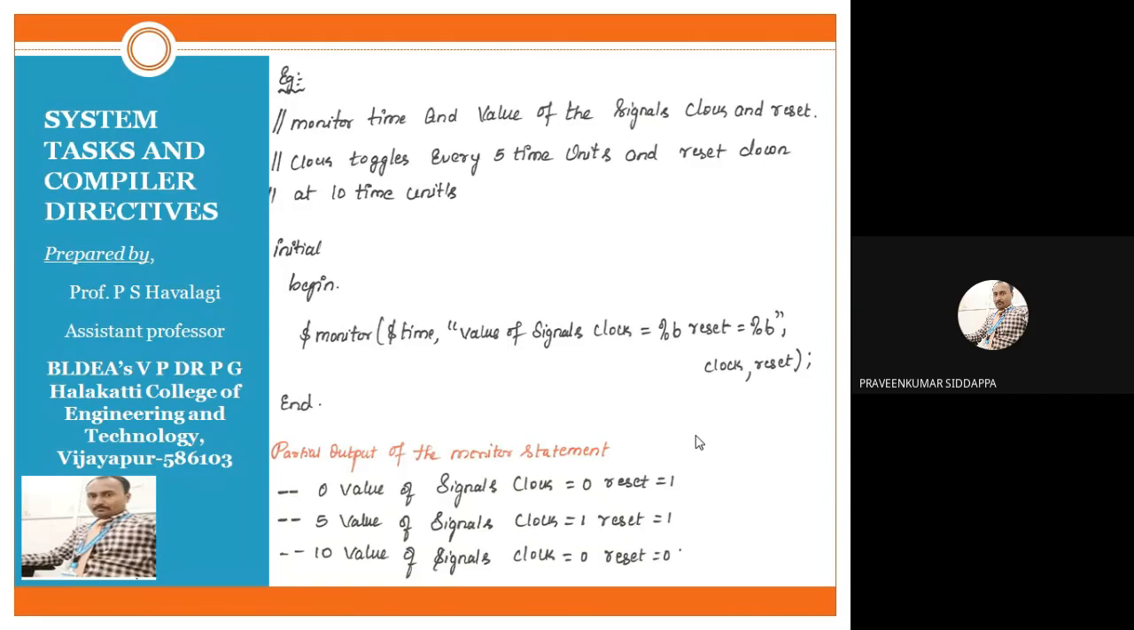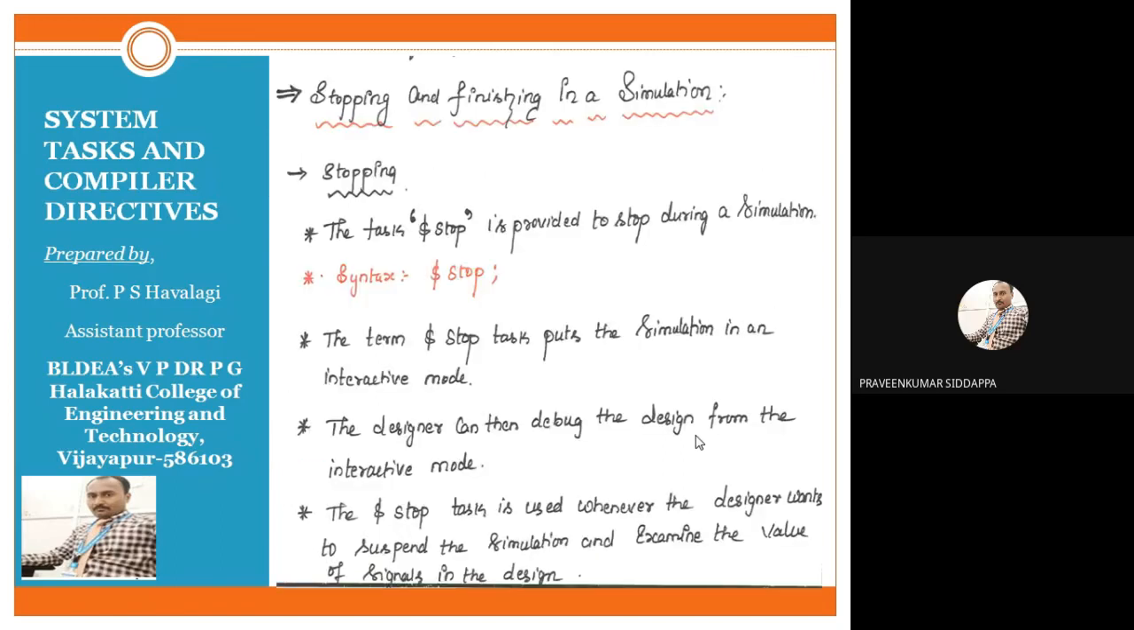Next, we will move to the next system task. These two we will complete, and then we will move to the compiler directives. The next system task is stop and finish in a simulation.